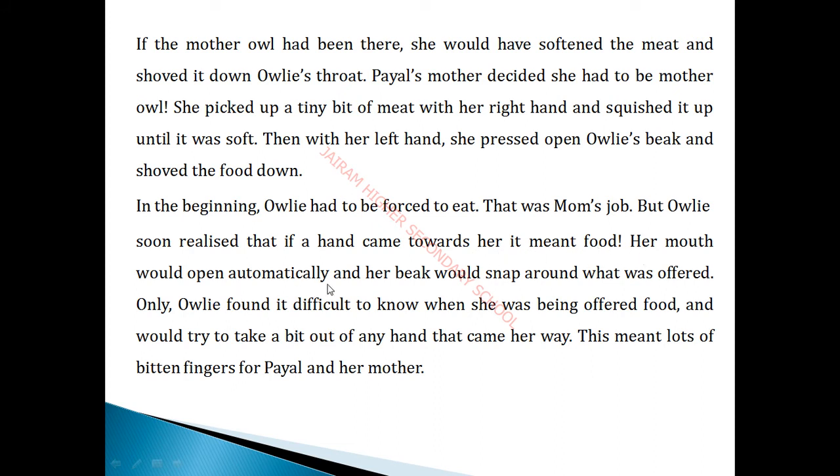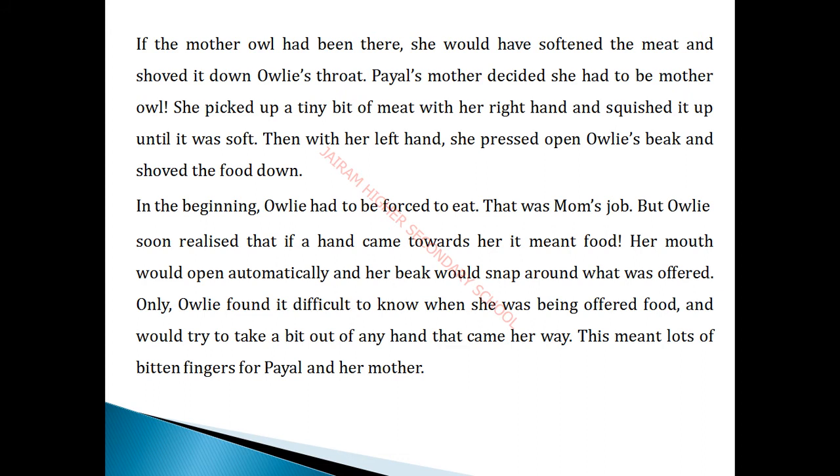Her mouth would open automatically and her beak would snap around what was offered. Only owlie found it difficult to know whether she was being offered food and would try to bite any other hand that came her way. This meant a lot of bitten fingers for Payal and her mother.